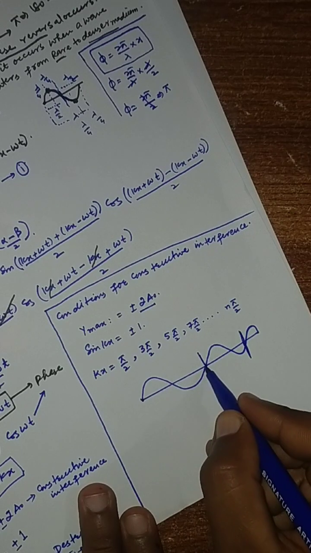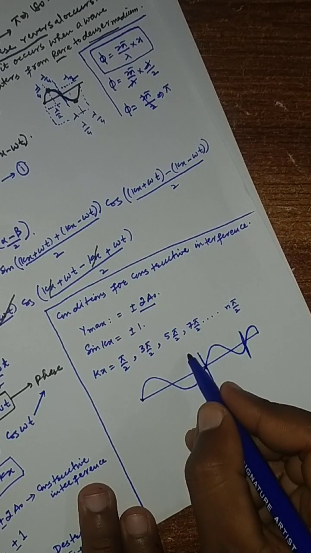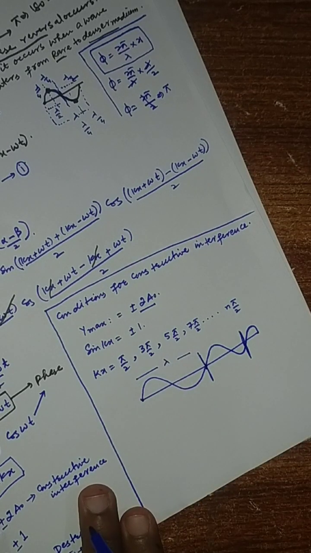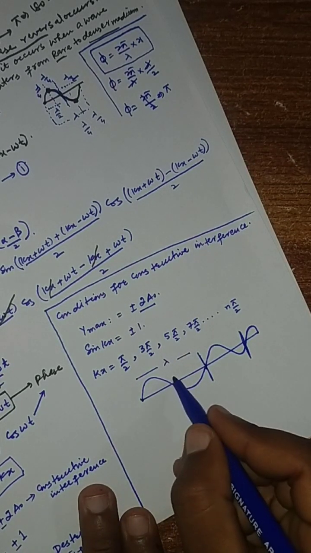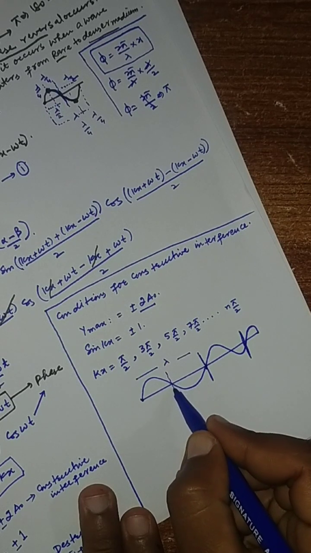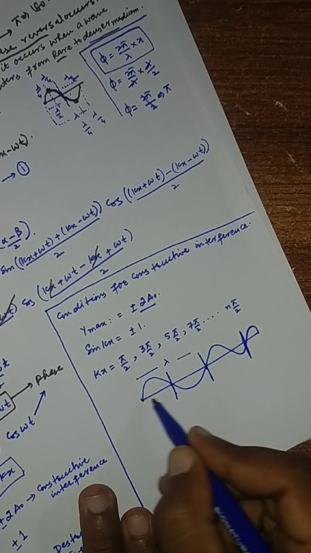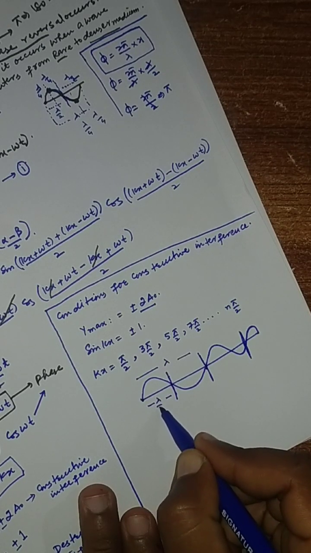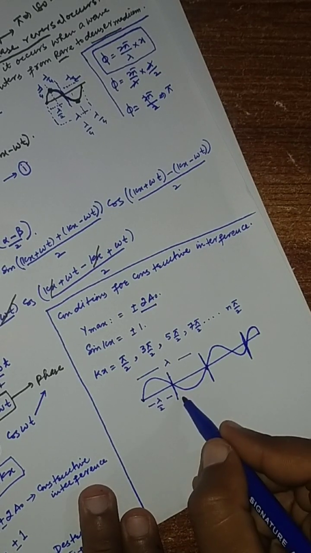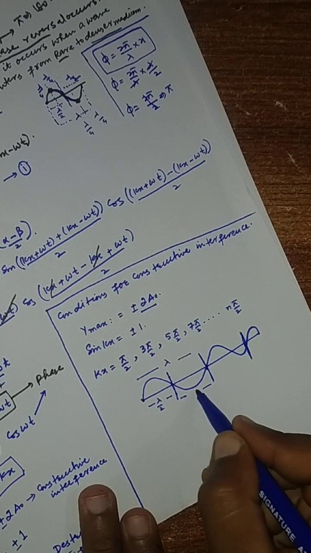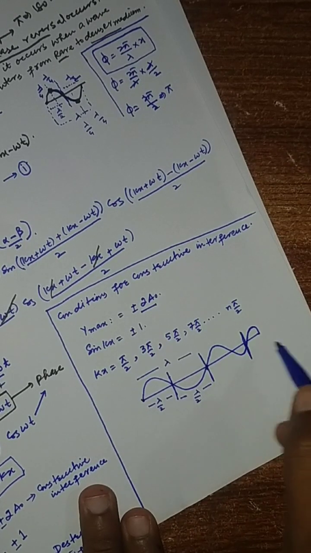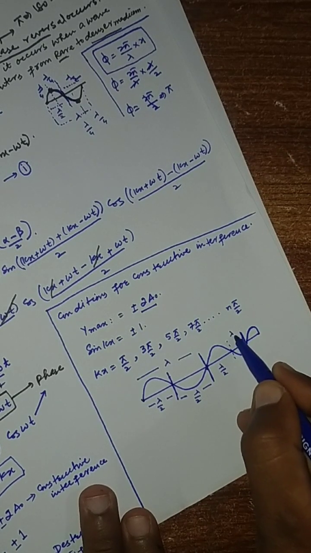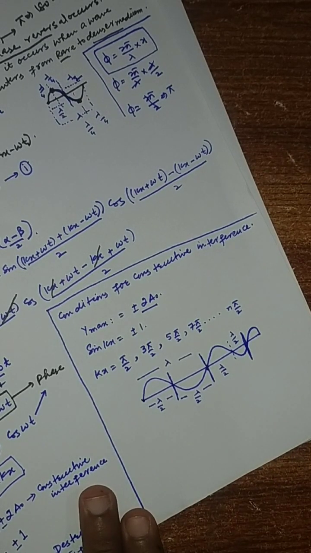If this is a complete wave, then how much will its wavelength be? This is one complete lambda, and this will be half of this, so this is lambda by 2. This will also be lambda by 2. Similarly, this will be lambda by 2 and this will also be lambda by 2.